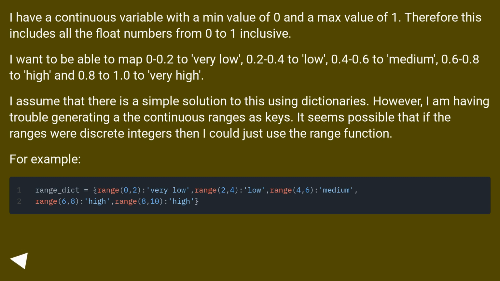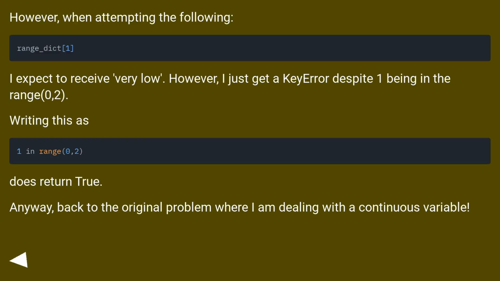It seems possible that if the ranges were discrete integers, then I could just use the range function. For example, when attempting the following, I expect to receive very low. However, I just get a key error despite 1 being in the range 0, 2. Writing this as does return true. Anyway, back to the original problem where I am dealing with a continuous variable.